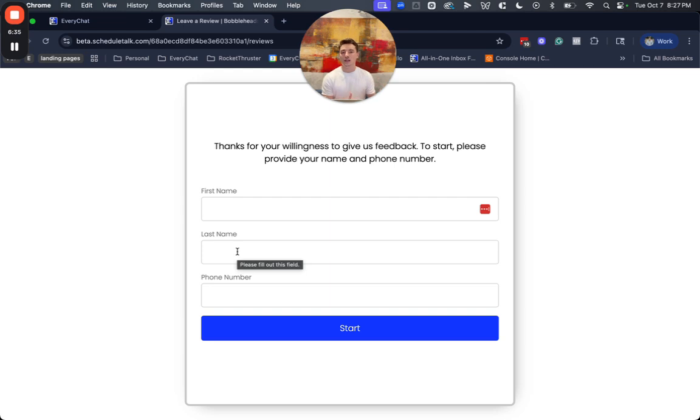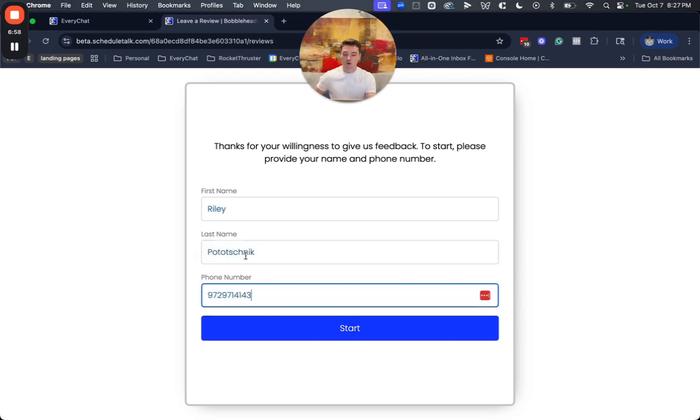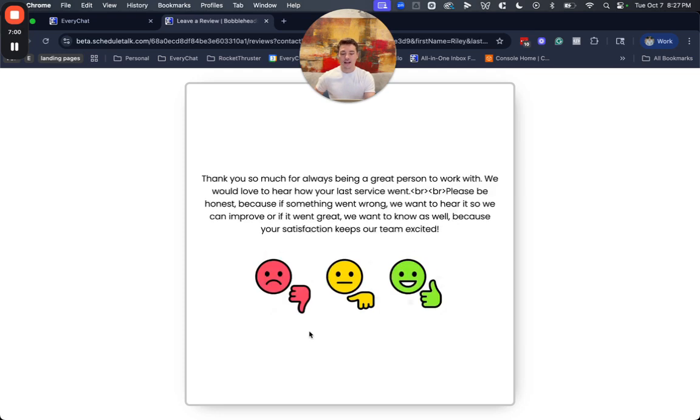But within the contact profile, we're going to have a full timeline of everything that that customer has done to interact with your business. So whether they call your business, text you, email you, leave a review, whether they submit a form, all of that stuff is going to be tracked on their profile, and this is no different. So what I could do here is I could just put in my information, and what the system is going to do is it's going to go look up that information within your account, and if it recognizes that person, then we're going to go assign that data to their account.